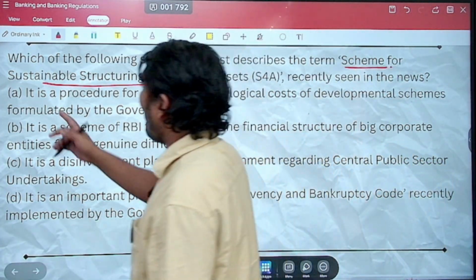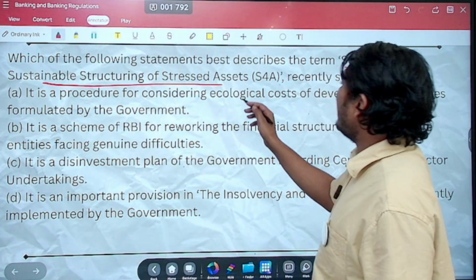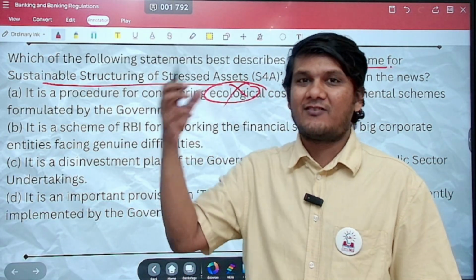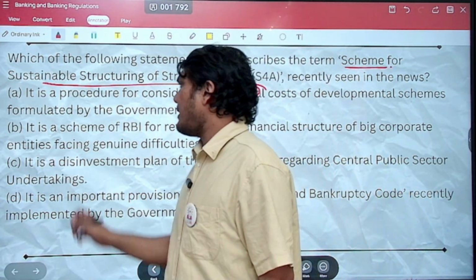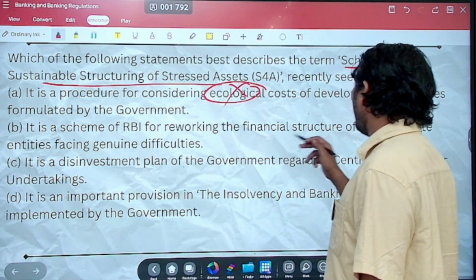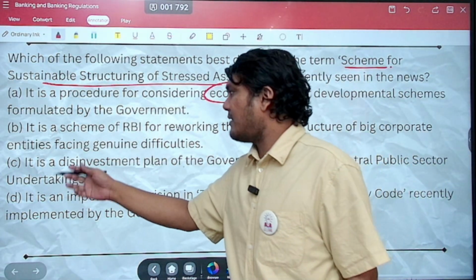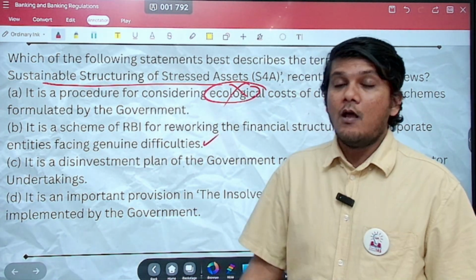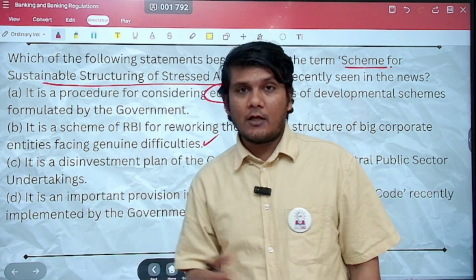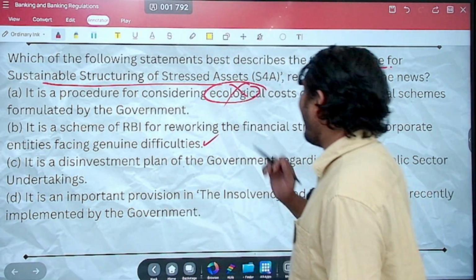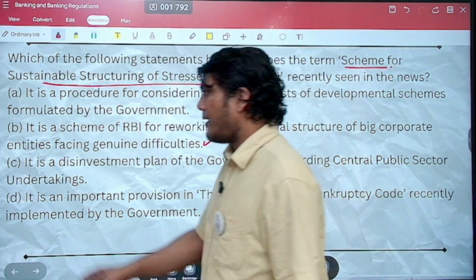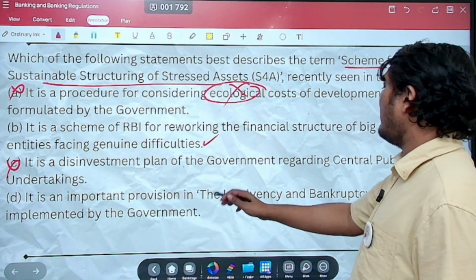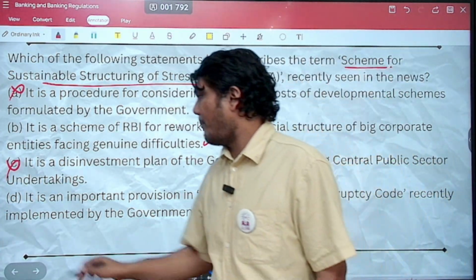Let's look at the options. Option A, it is a procedure for considering ecological costs. No, nothing doing. It is related to the non-performing or the stress assets in the banking system. Option B, it is a scheme of RBI for reworking the financial structure of big corporate entities facing genuine difficulties. Yes, that is what it is. But let us look at the other options. It is a disinvestment plan of the government regarding central public sector undertakings. Incorrect. It is an important provision in the insolvency and bankruptcy code recently implemented by the government.